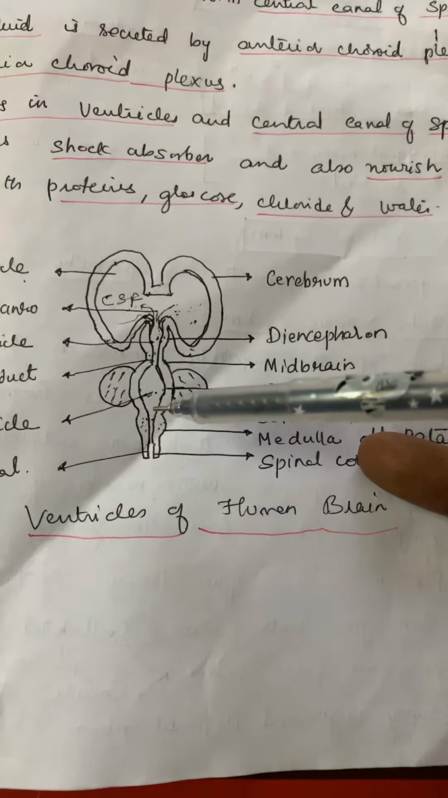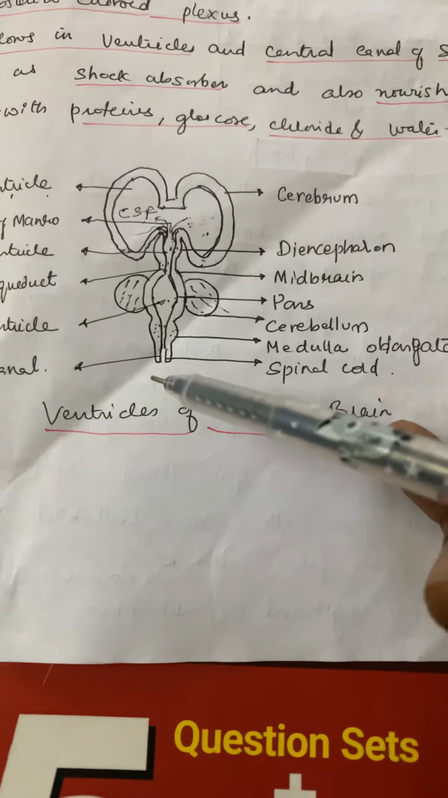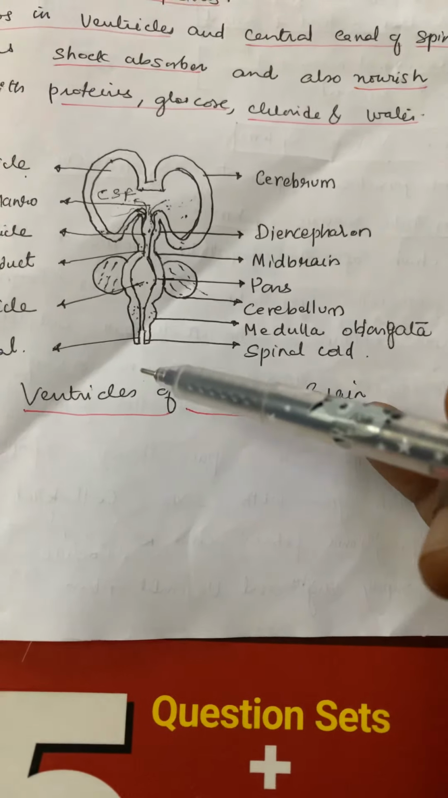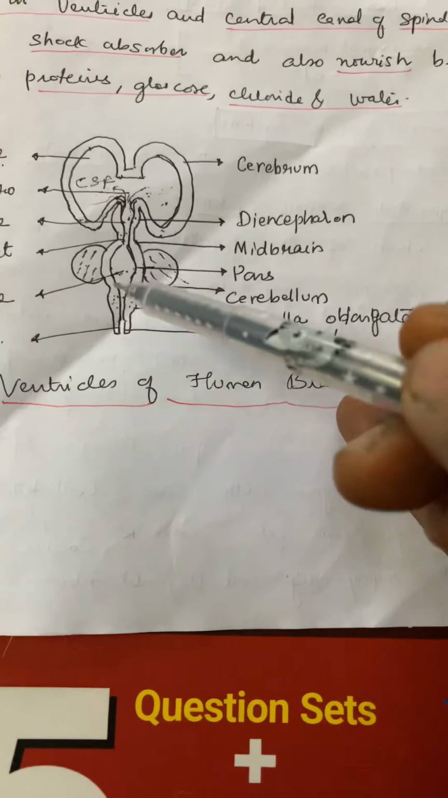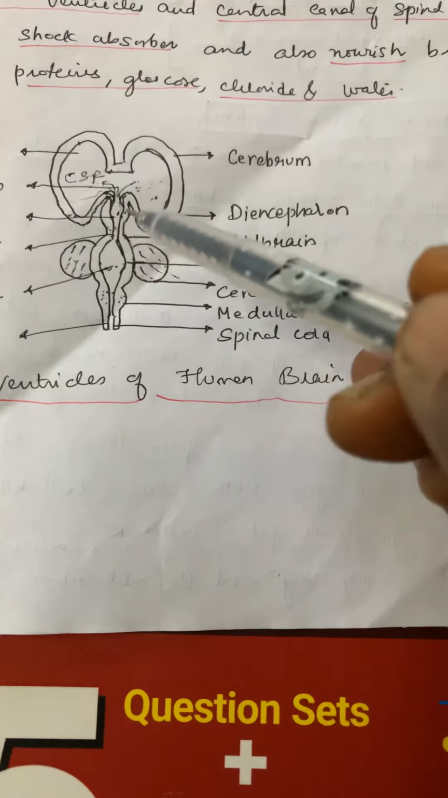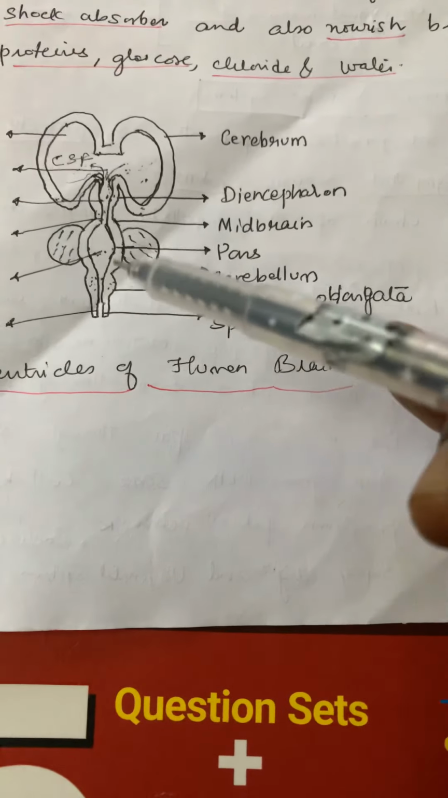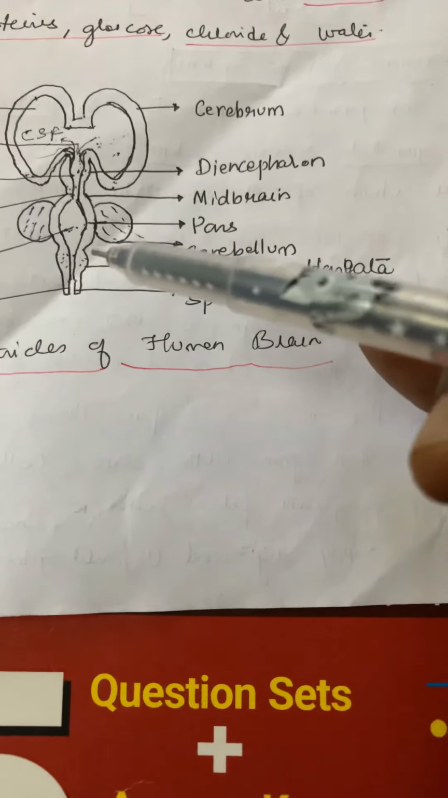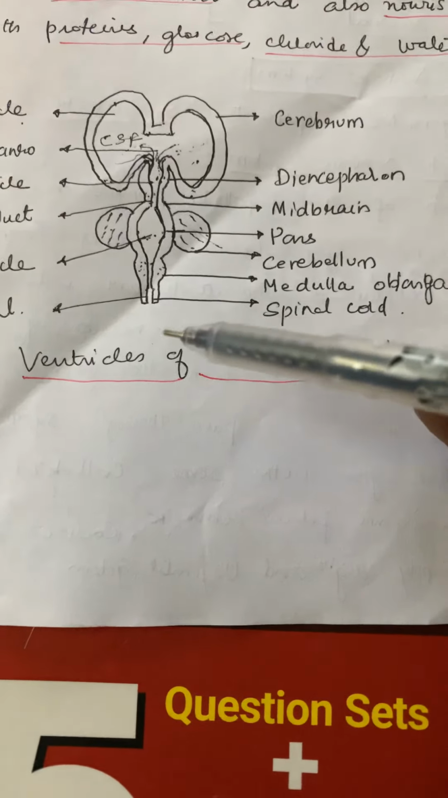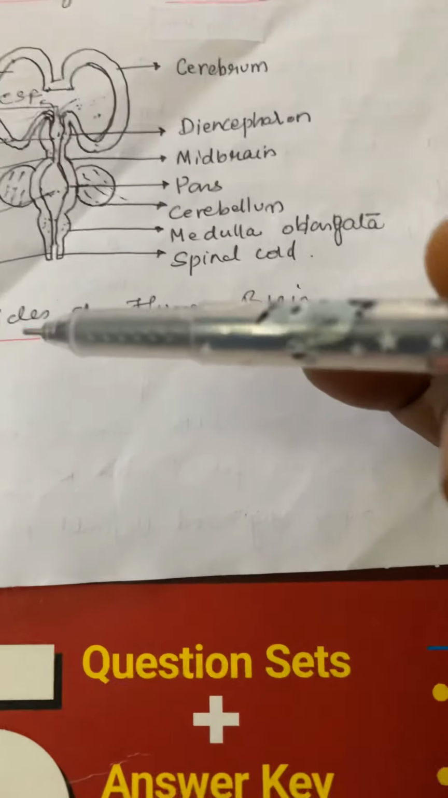Now the fourth ventricle continues back in the spinal cord as the central canal of the spinal cord, or neurocoel. All these ventricles are filled with cerebrospinal fluid, which is secreted by the anterior choroid plexus and posterior choroid plexus. So this fluid flows in ventricles as well as the central canal of the spinal cord. It acts as a shock absorber and it also nourishes the brain tissue with proteins, glucose, water, etc.